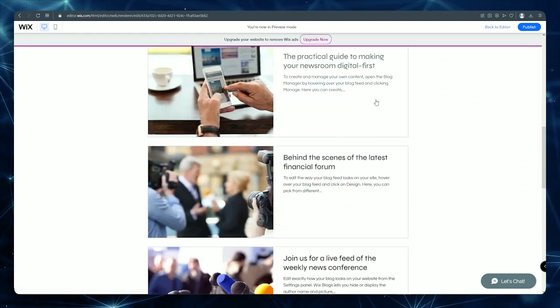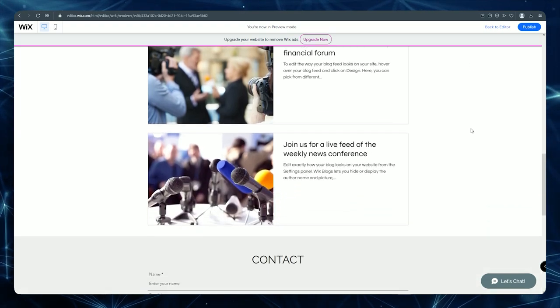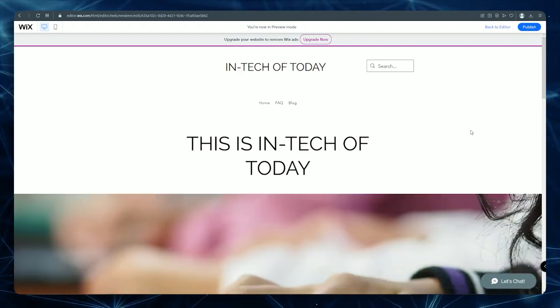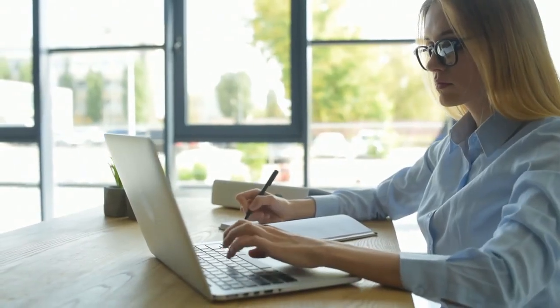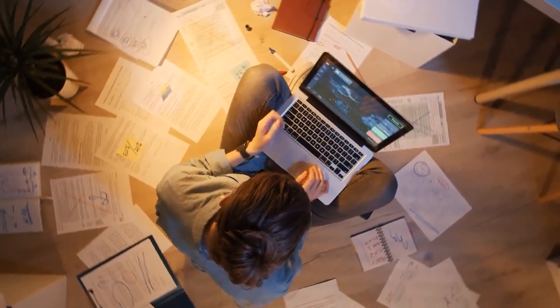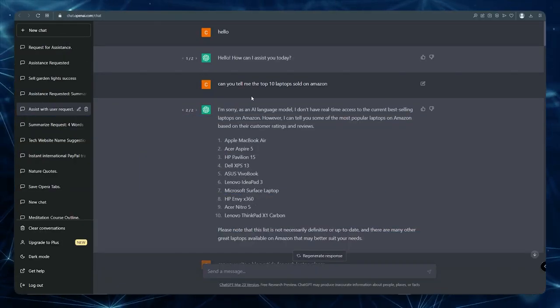For instance, the top 11 dropshipping supplies to utilize and how to start dropshipping using Google Shopping advertising are examples of how to generate money online with Google. Imagine if I wanted to publish an article to this website that would assist me in using Amazon affiliate marketing to create a passive source of revenue. I'll be able to make use of ChatGPT by asking it, what are the top 10 most popular laptops?